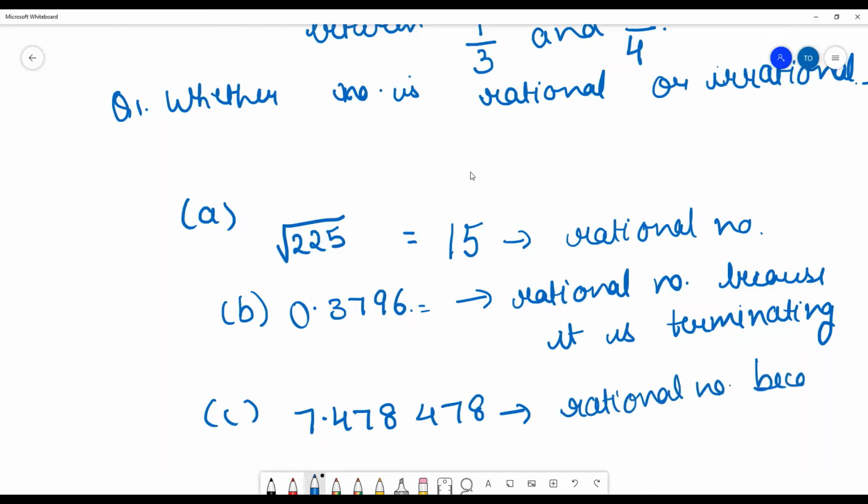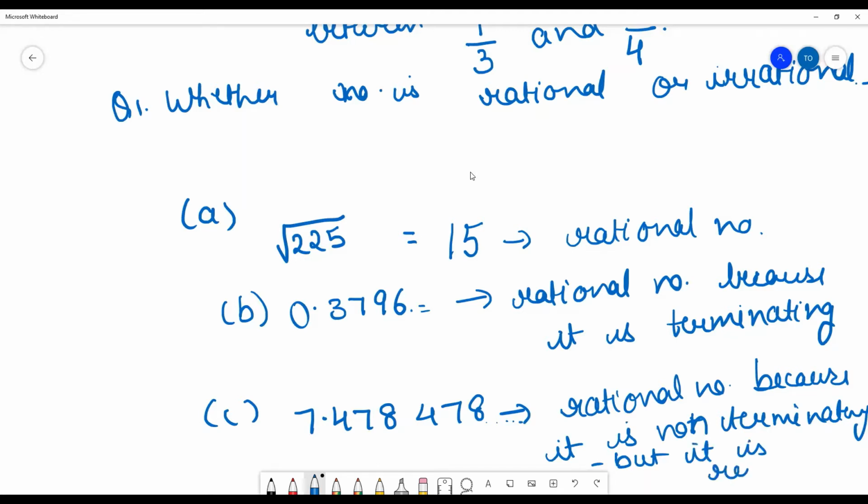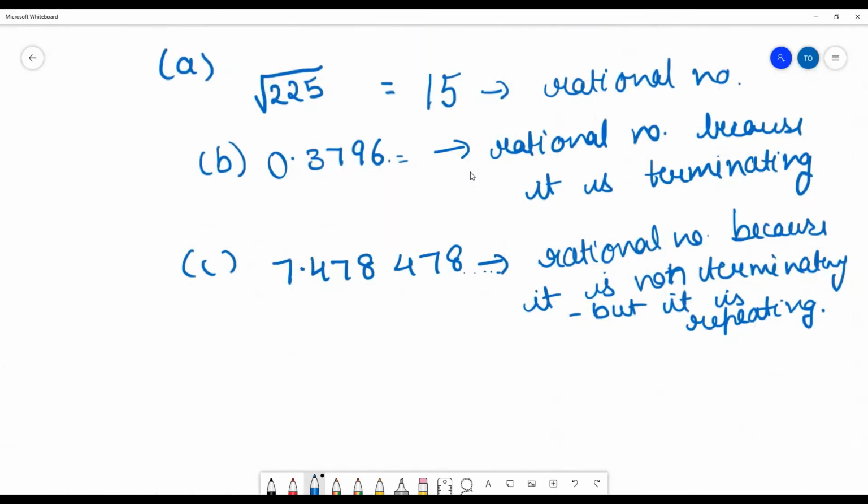Because it is non-terminating, but it is repeating. So don't get confused by this. In your answers, in your IDTs, this may be your confusion. Okay? Correct?